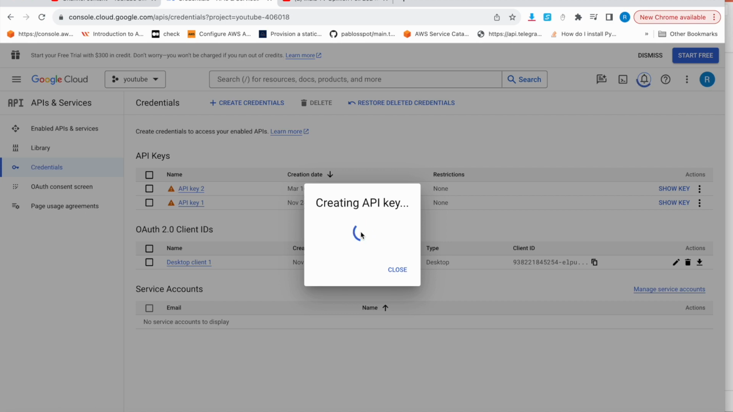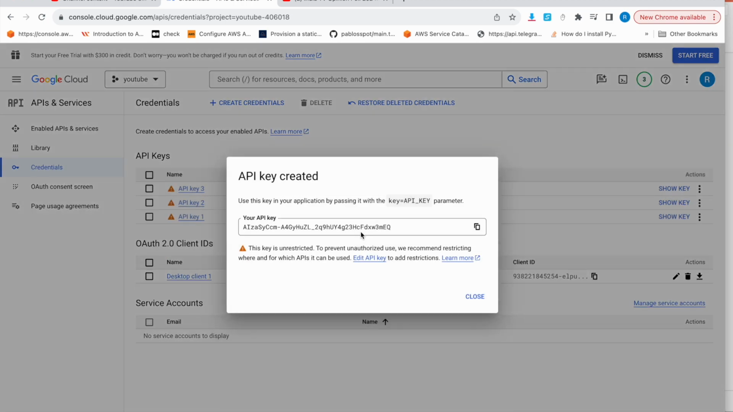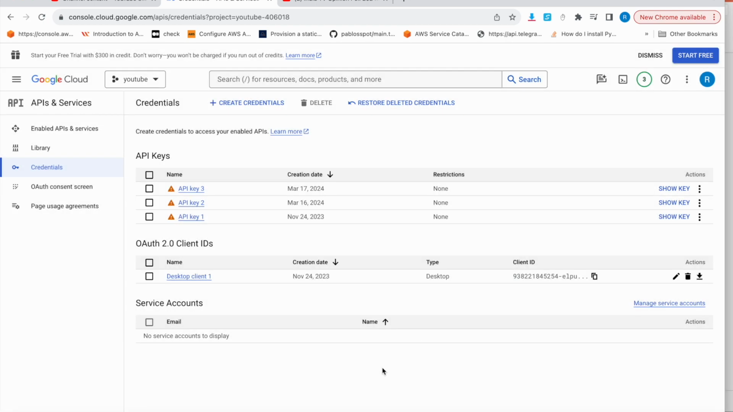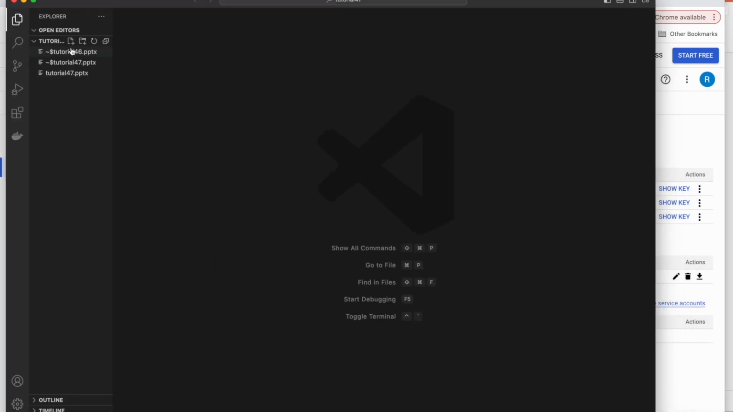So just hold on, and this is my API key. I will just copy this API key, okay, and close. Don't worry, I will delete my API key after this tutorial. Okay, so first thing I'll be going to load the comments.